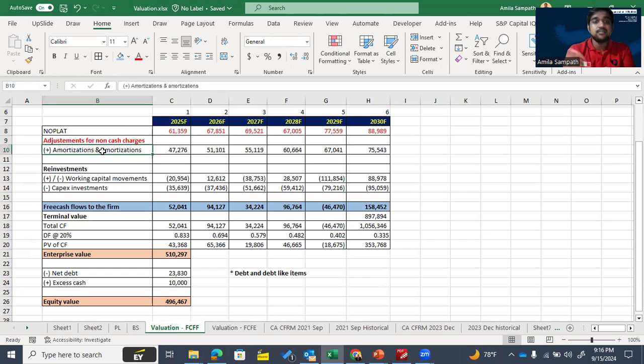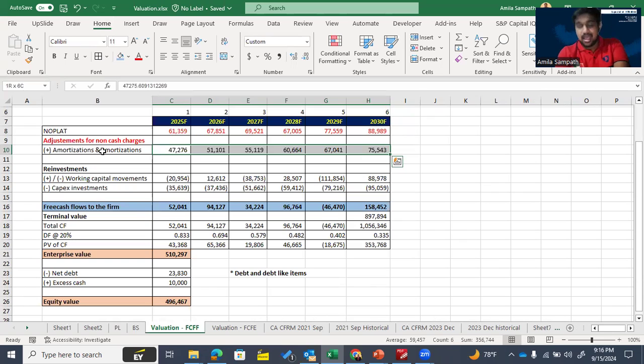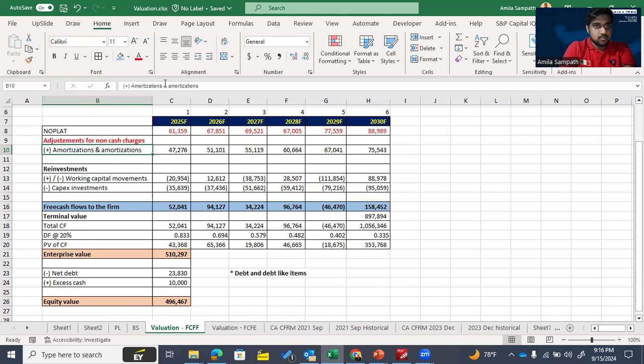For the forecast period, this is a hypothetical scenario, so let's assume our amortization and depreciation expense like this.